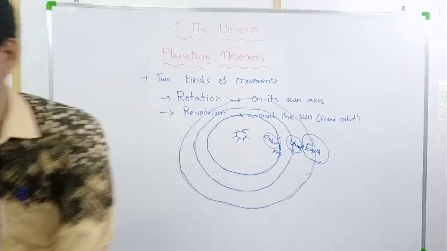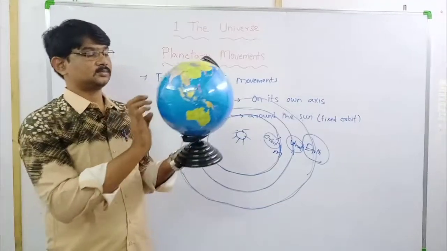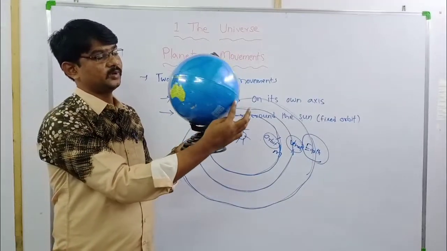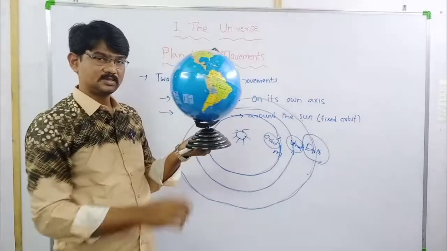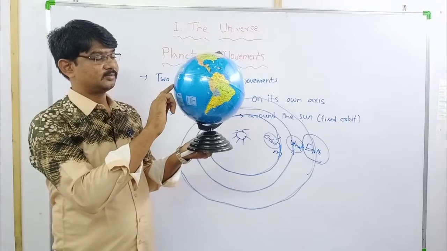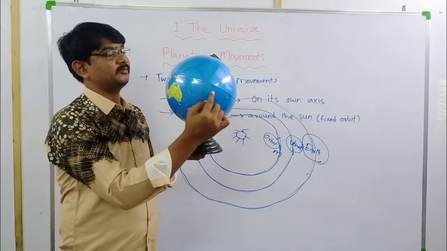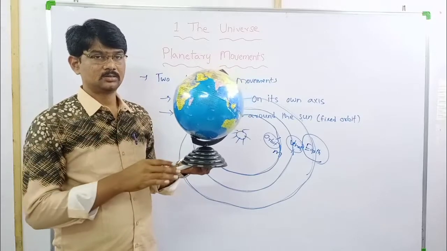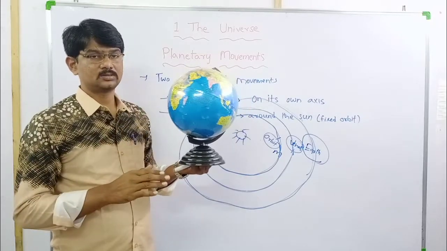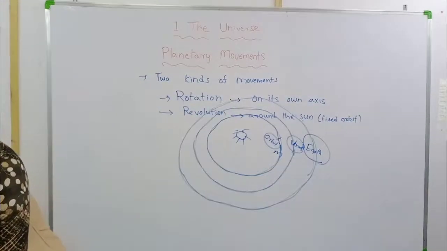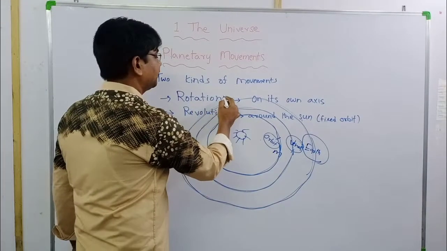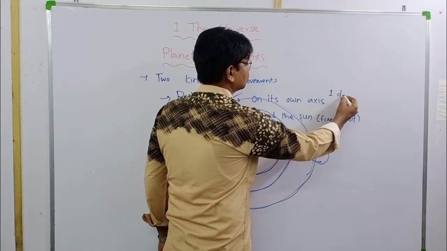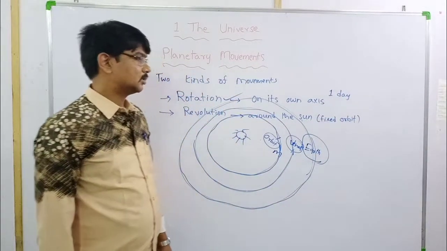Earth itself moving on its axis. Okay, earth itself moving on its axis, this is called rotation, right? If the earth completes one rotation, one day is over. So simply we can understand, due to earth rotation, one day is completed.